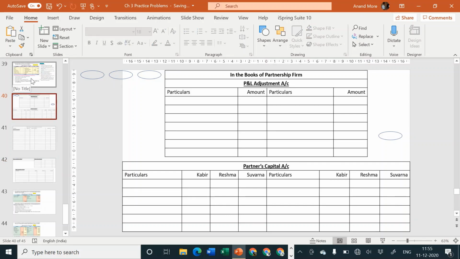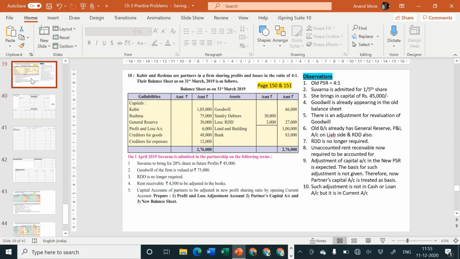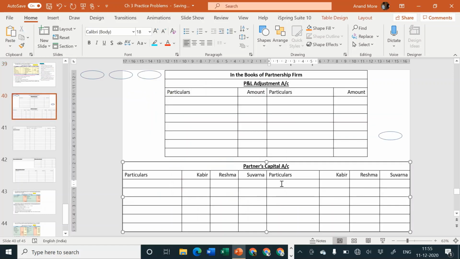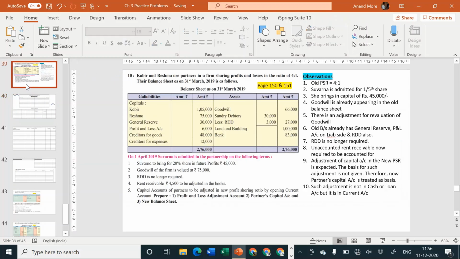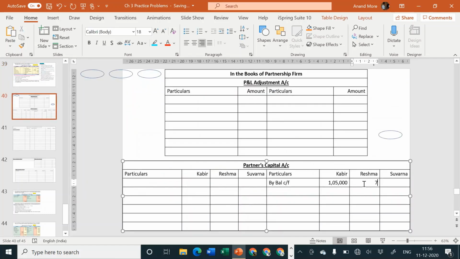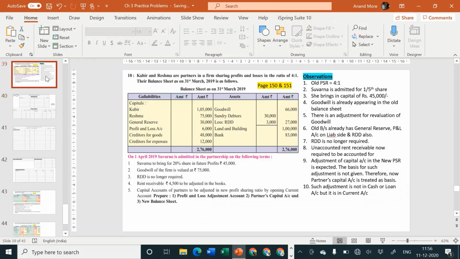First step, open necessary ledger accounts, complete. Second step, transfer of assets and liabilities. Let me transfer liabilities first. Kabir and Reshma will be transferred to partners capital account credit side, 1,05,000 and 75,000. So I'll write here partners capital account credit side, by balance carried forward 1,05,000 and 75,000. Nothing is to be considered as opening balance of Suvarna because she is a new partner.